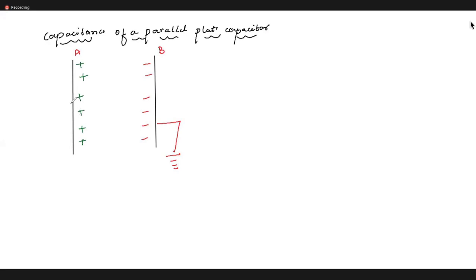What are the charges in the first plate and the second plate? Plus Q here and minus Q here. Very good. Now can you tell me the surface charge density of each plate?